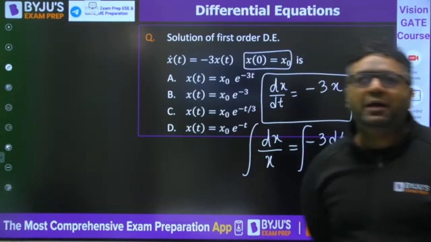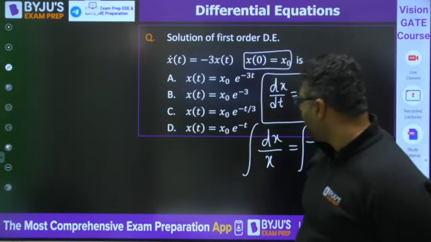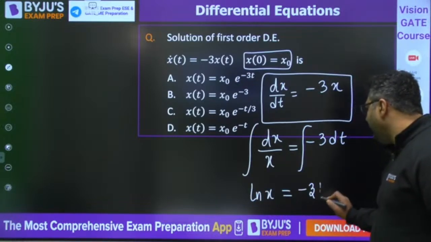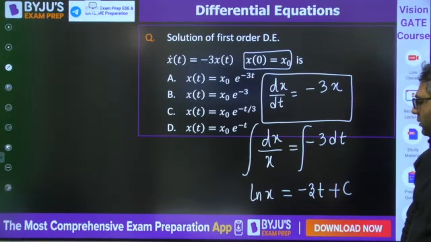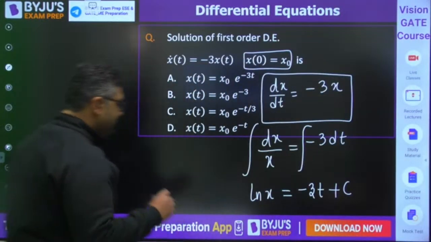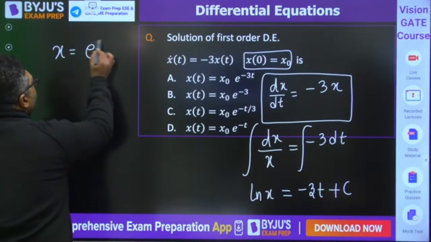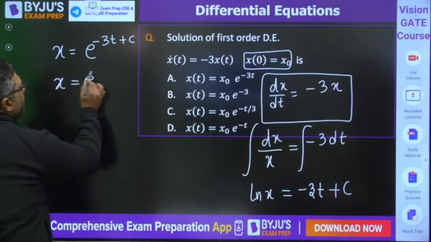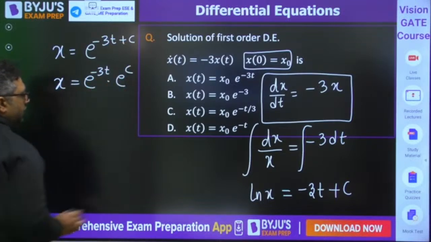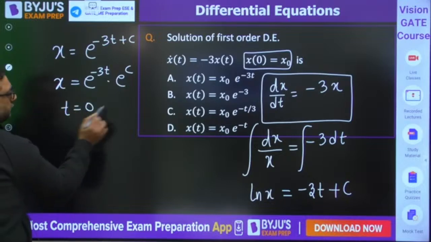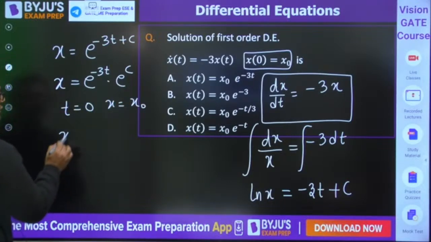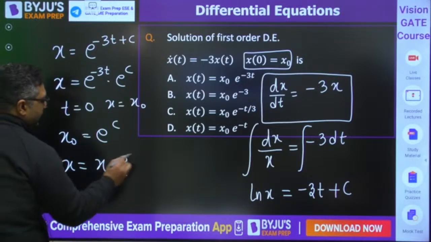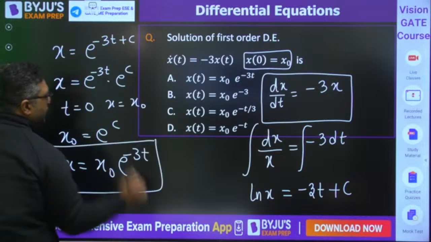So everybody is saying the answer is A. When you go for that, you would get ln x is equal to minus 3t plus an integration constant. So you can also write it as x is equal to e to the power minus 3t plus c, and you can also write x is equal to e to the power minus 3t into e to the power c. They have given that when t is 0, x is x naught. So x naught is equal to e to the power c, so x will be x naught e to the power minus 3t. This is also a PYQ of GATE. The answer is A for this.